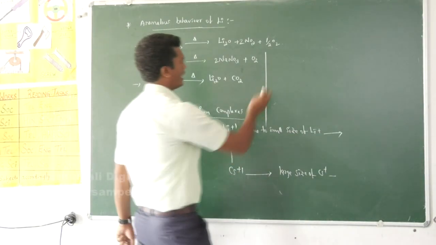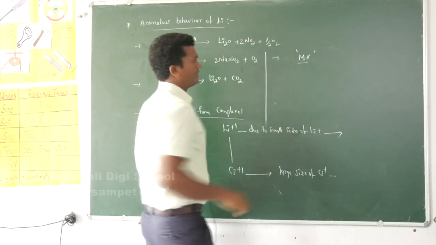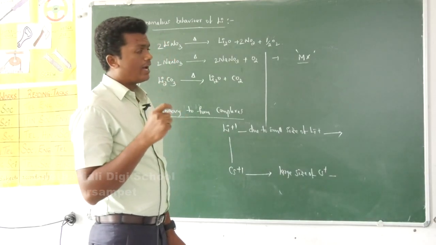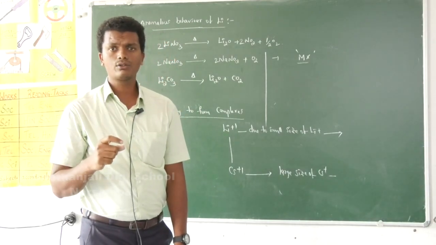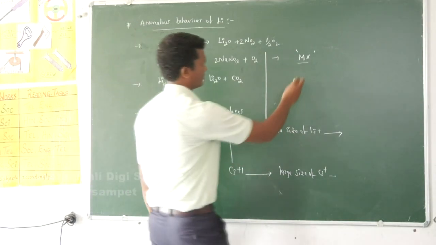When they react with halogens, they form MX type of halides. The halides formed by lithium also show different properties from the halides of other alkali metals.